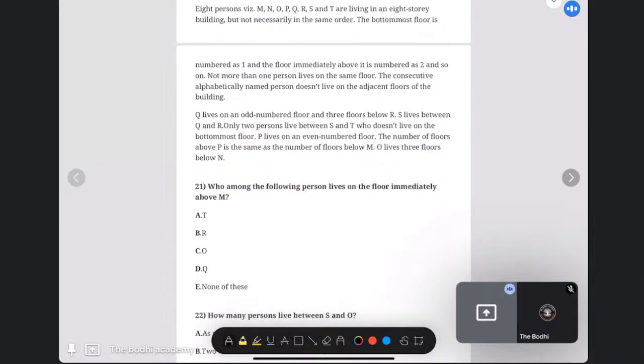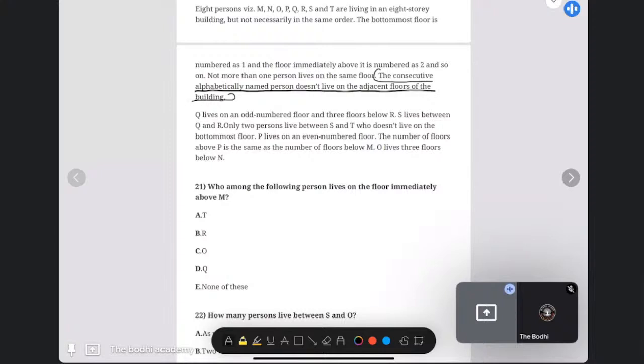Now in this, 8 persons, M, N, O, P, Q, R, S, T are staying in an 8-story building, but not necessarily in the same order. The bottommost floor is numbered as 1. Now it is given that consecutive alphabetically named persons do not live on adjacent floors of the building.